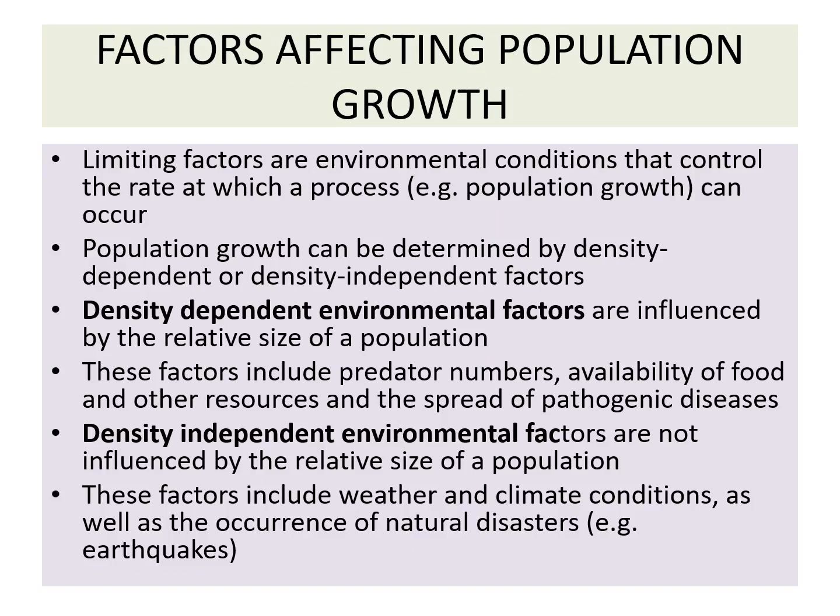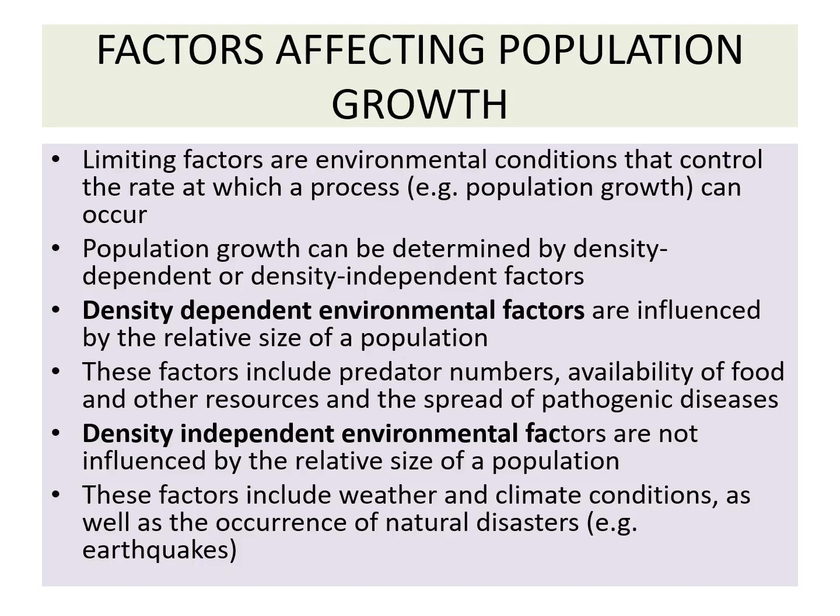So in this way, now the factors affecting the population growth. The limiting factors are environmental conditions that control the rate at which the population growth can occur. The population growth is controlled by two types of factors. Number one, the density dependent factors. Number two, the density independent factors. Density dependent environmental factors are influenced by the relative size of the population.